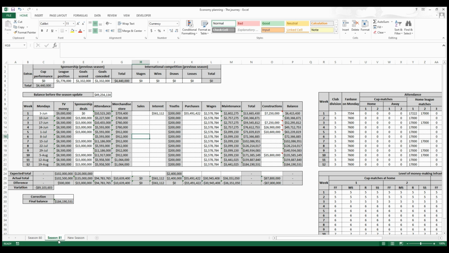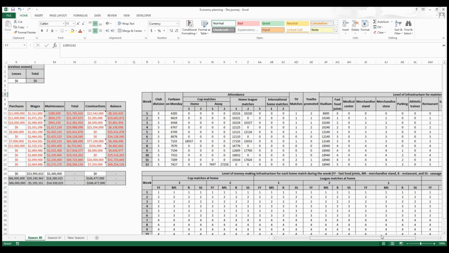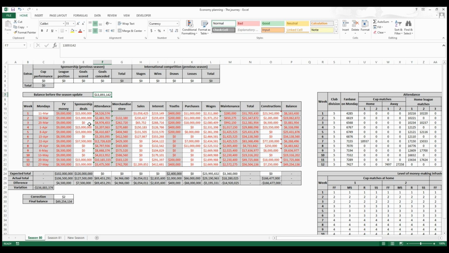This is season 81, but you can see for season 82, in the case of season 80, these are all real values, as season 80 is over. As the weeks pass, I paint them red, but you don't have to do that, it's up to you. In the sponsored deals here, it's all zero because this was the first season I played, so I had nothing to receive from the previous season. And based on the final results that I obtained here for each column, I could set some expectations for the next season, season 81, for example.